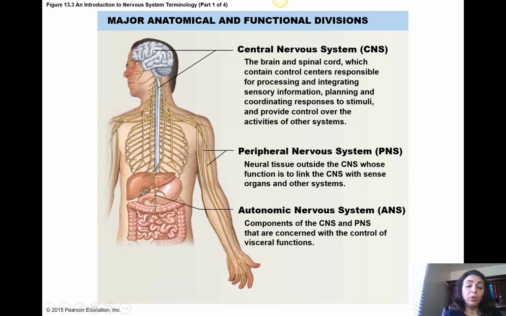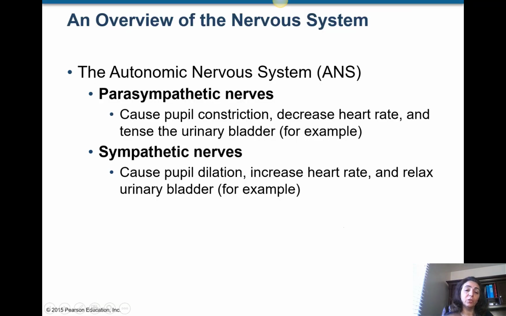Pay attention that parts of the central nervous system are also included; for example, some nerves start from inside the spinal cord and some start from inside the brain. So the autonomic nervous system has parts of the CNS and PNS altogether. But later we're going to talk about the autonomic nervous system in more detail.